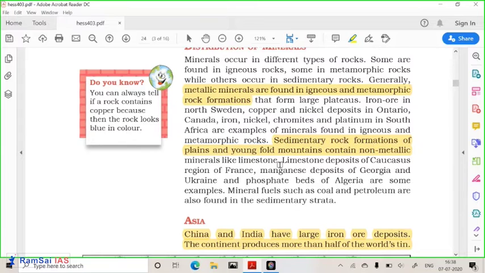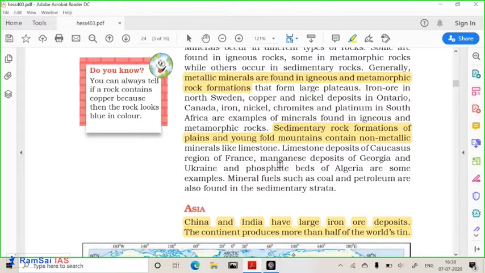Now let us understand the distribution of minerals in various places across the world. Before that, you should know that if you have a mineral containing iron, then the color of the rock or soil will be yellowish or reddish. If you have rock containing copper, then the rock will be blue. Getting it? So these things you should remember.